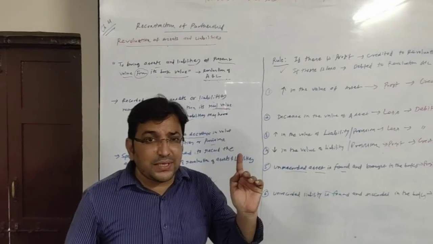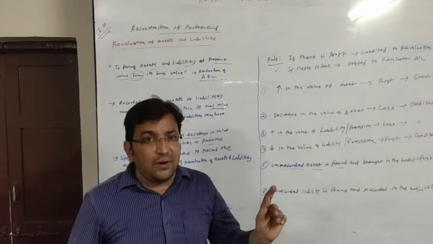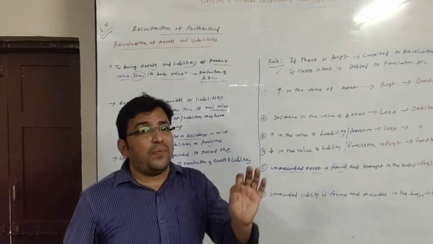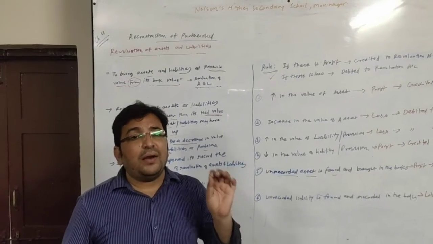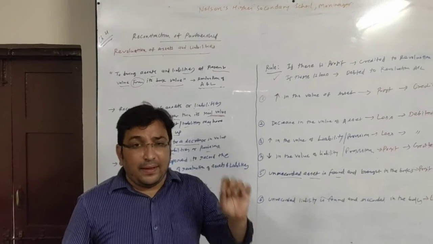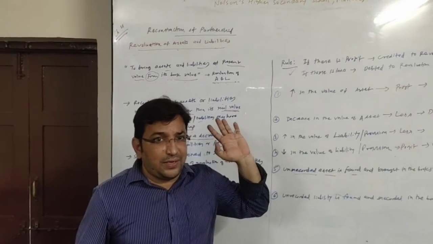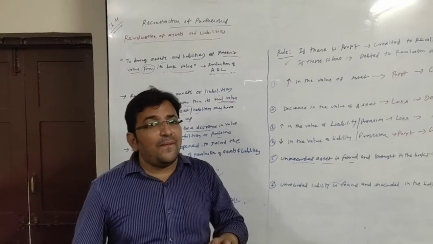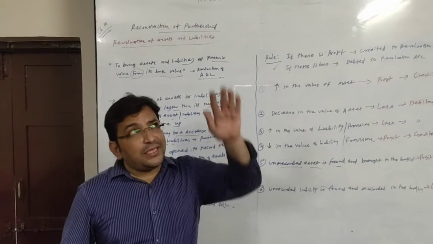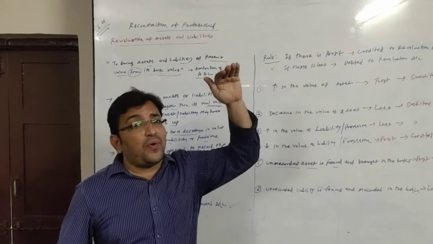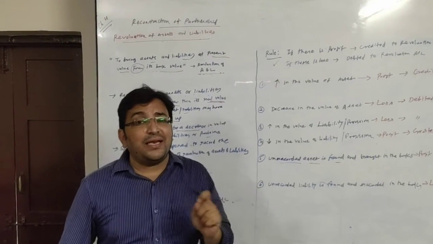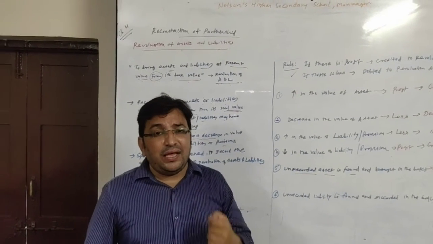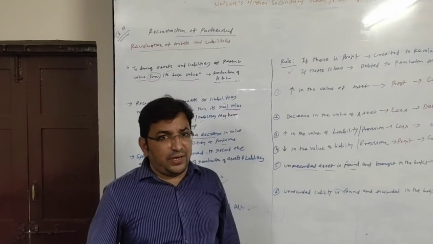These are profits and they are credited to revaluation account. Same way, decrease in the value of an asset, increase in the value of liability or provision, or any unrecorded liability. These four are losses and they are debited to revaluation account.